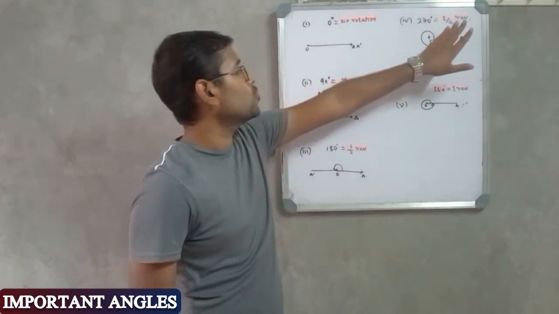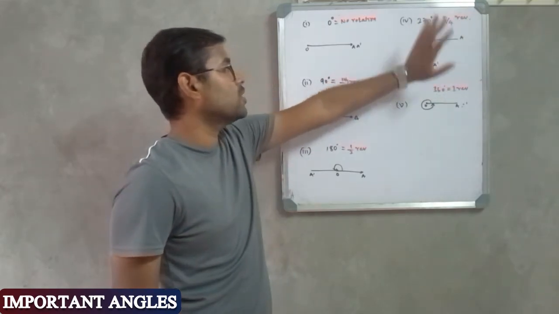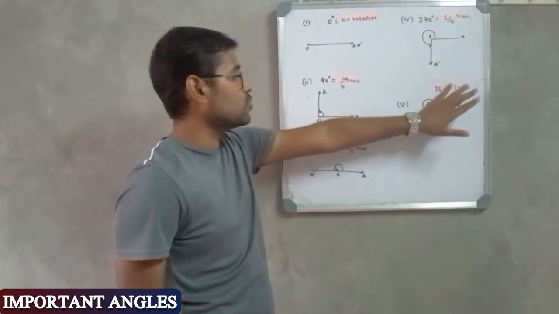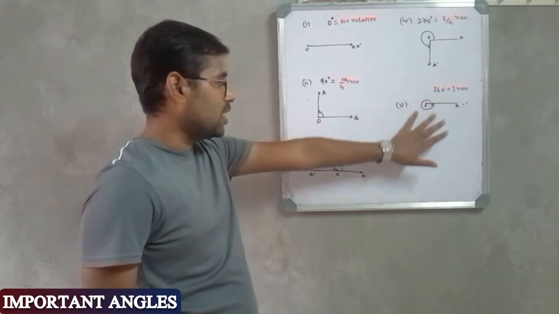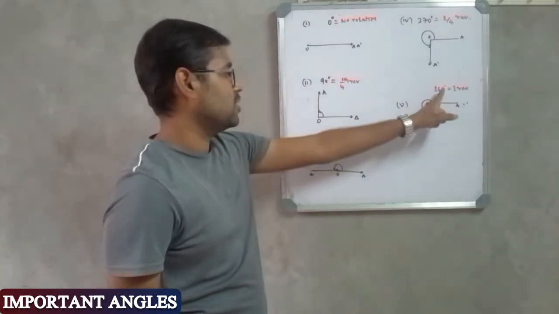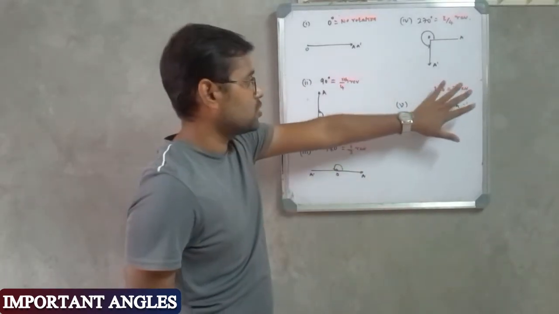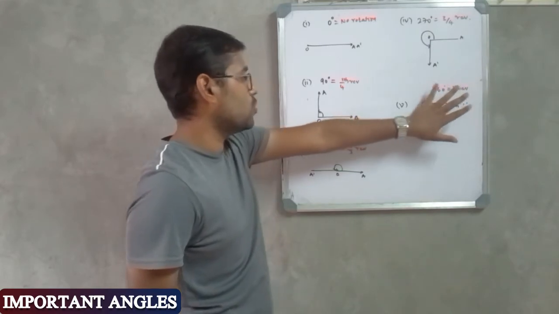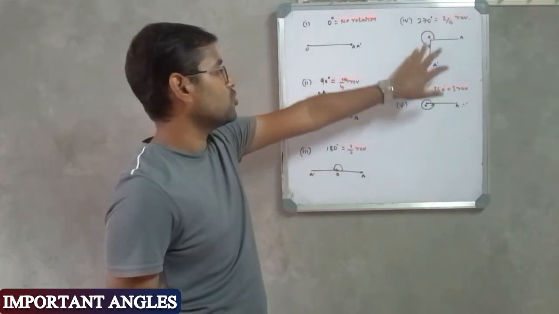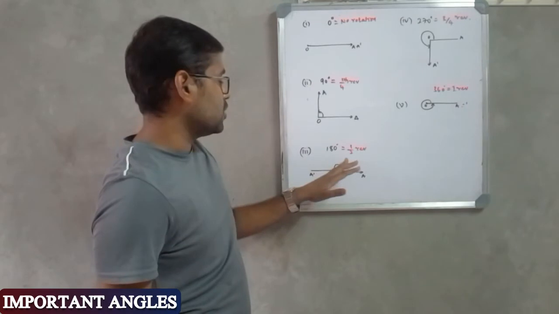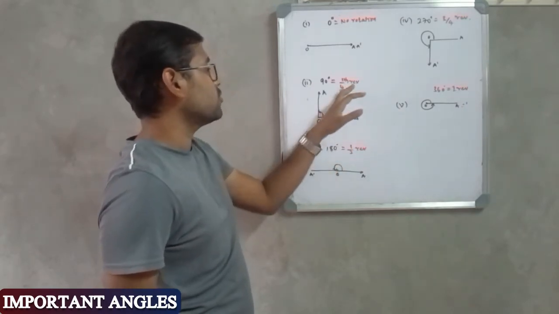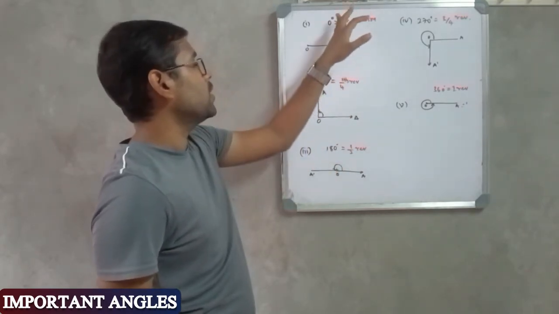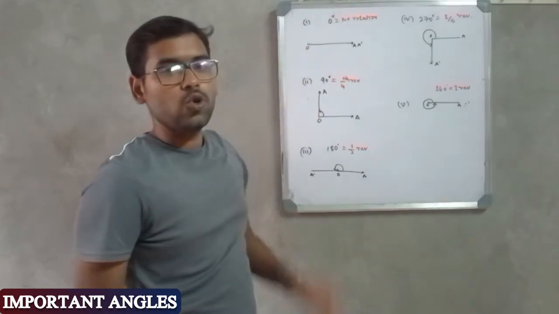If the rotation is equal to 3/4 of the revolution, that angle is known as 270 degree. If the rotation is equal to 1 complete revolution, then that angle is known as 360 degrees. So all of these come from this one relation, that is 1 revolution is equal to 360 degree, 3/4 of the revolution is equal to 270 degree, half of the revolution is equal to 180 degree, 1/4 of the revolution is equal to 90 degree, and 0 degree is no rotation.